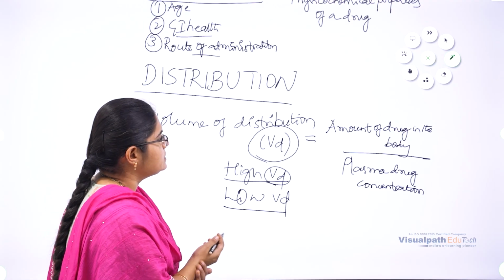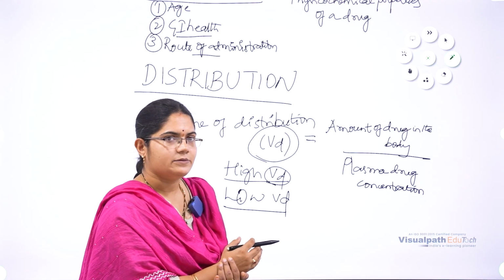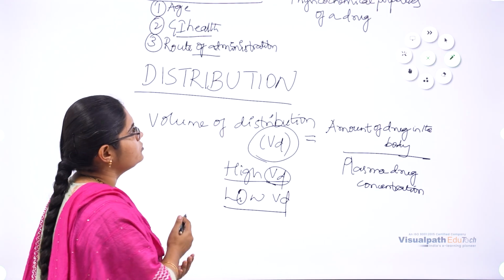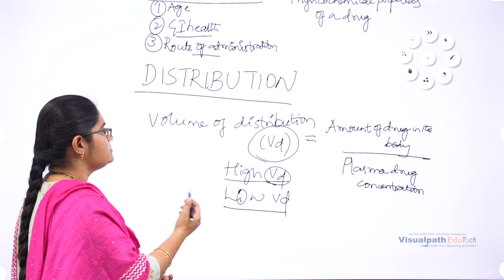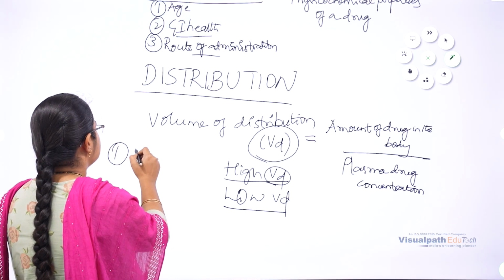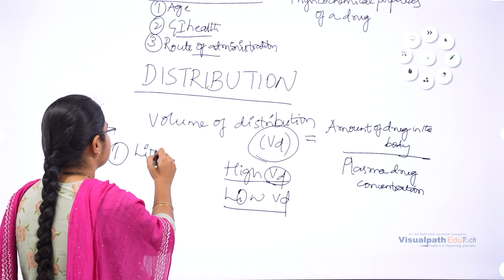So why is the drug retained in the bloodstream? We have many factors. As we discussed in absorption, we have similar factors here, like the physicochemical properties of the drug, that is lipid solubility.